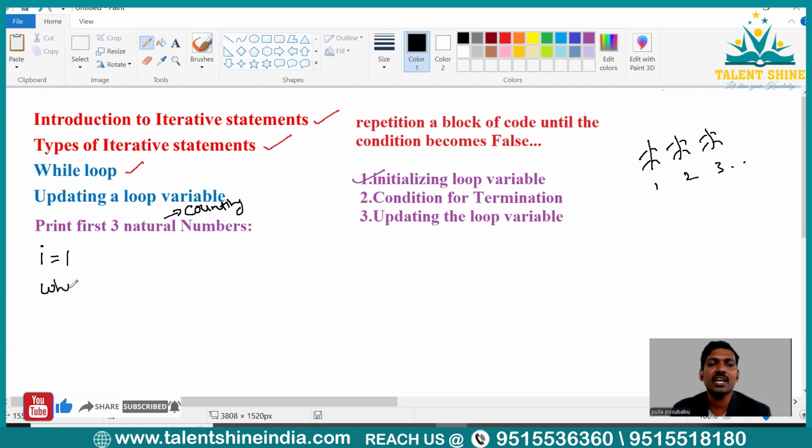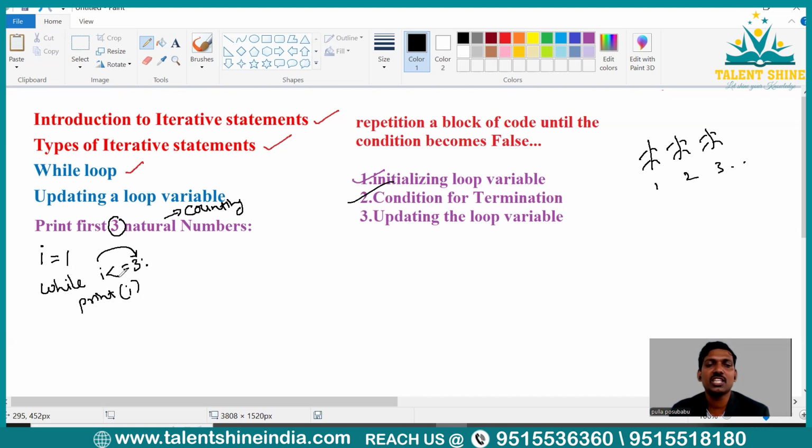So let us write the condition over here, right? The condition you will write beside while. So beside while you are writing the condition, when we have to terminate. When I reaches 3, so I less than or equal to 3. Whenever I exceeds 3, we will be coming out of the loop. So that is the reason I have written the condition here, I less than or equal to 3. Now, in the next step, since I need to print these natural numbers, let us write a print statement. What we have to print, I values we have to print. So let us write print I.